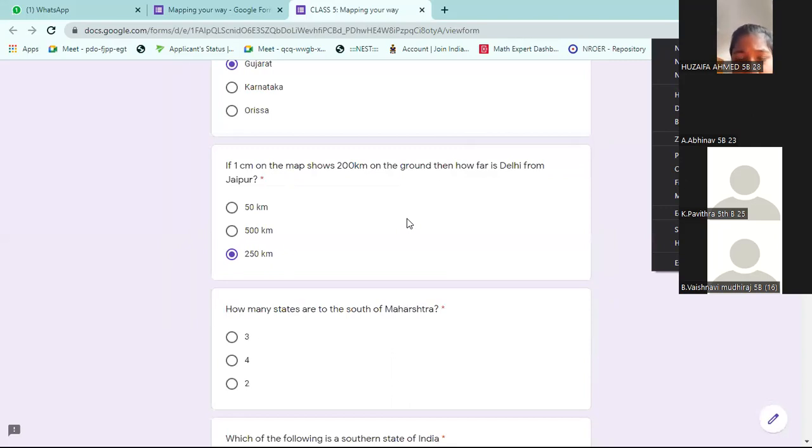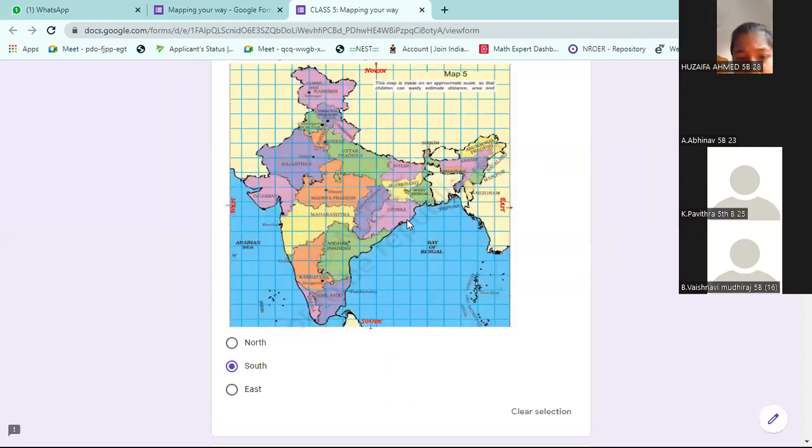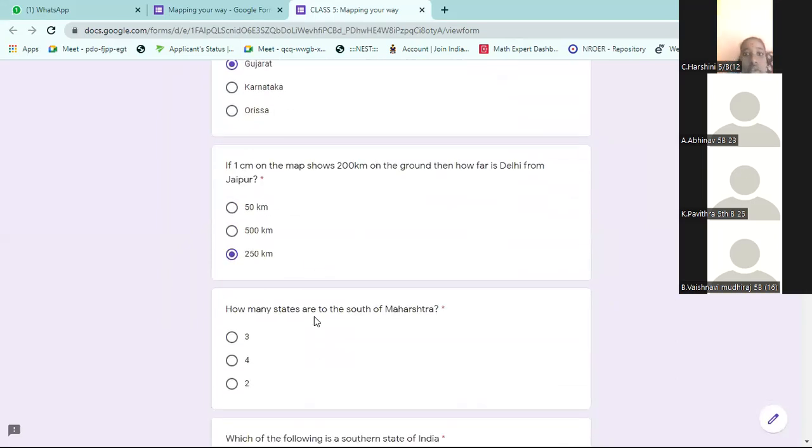How many states are there south of Maharashtra? South means below Maharashtra. Karnataka, Andhra Pradesh, Kerala, and Tamil Nadu. Four are there.